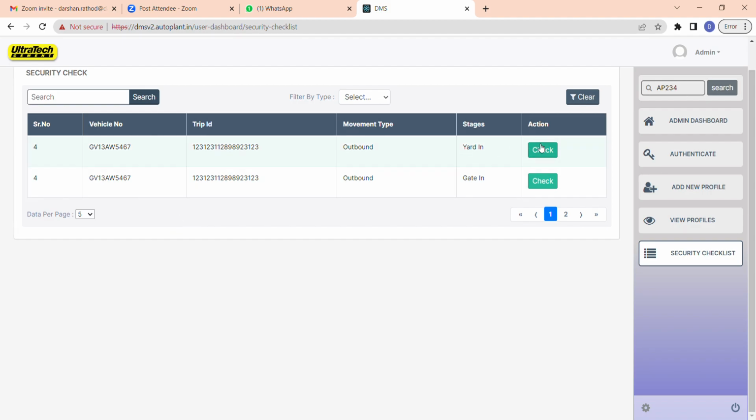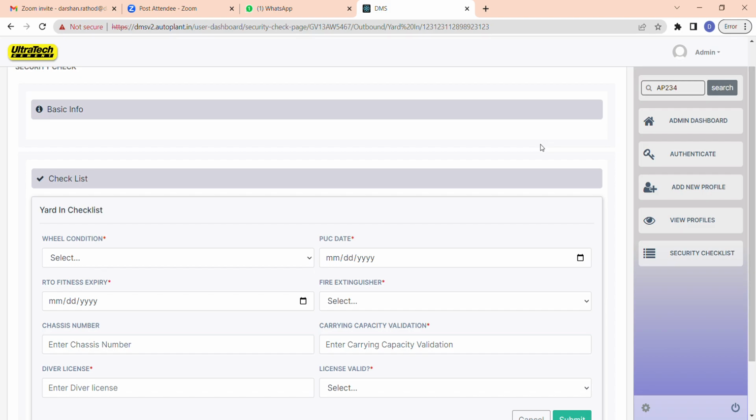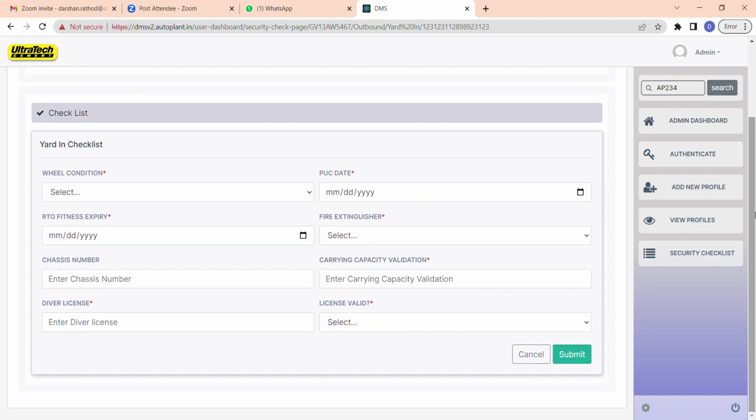So we would go to check. Whenever the truck comes inside, we will go to check. In the basic information, all the information of the vehicle that is stored in your software, in your database, will come. And you can see a checklist. This checklist has been created by someone else, and you need to fill in everything here.